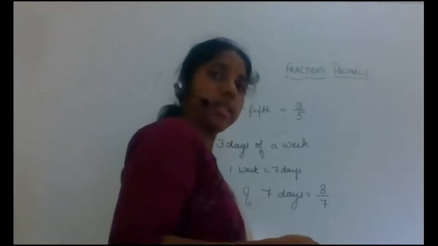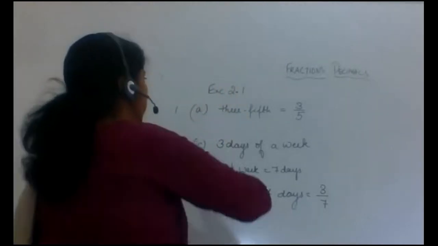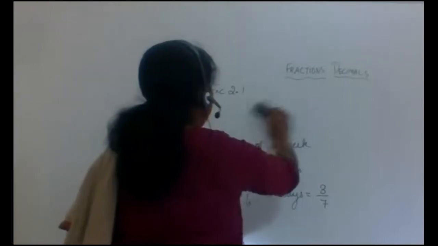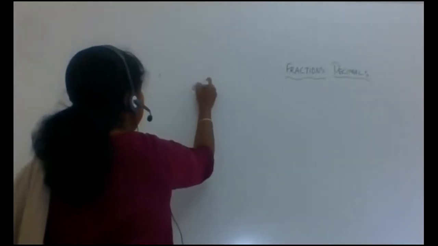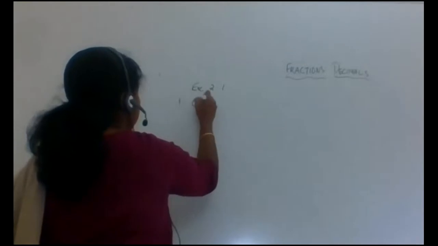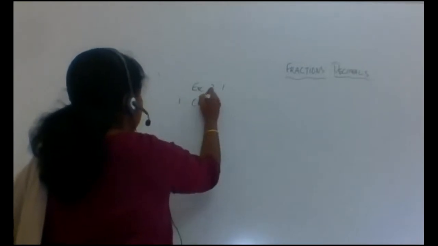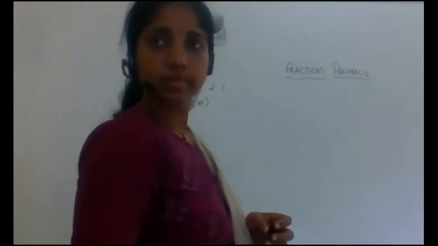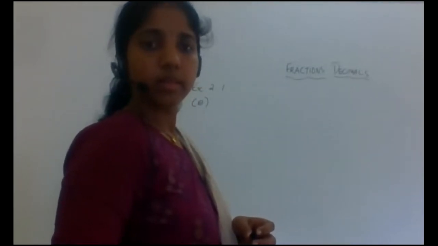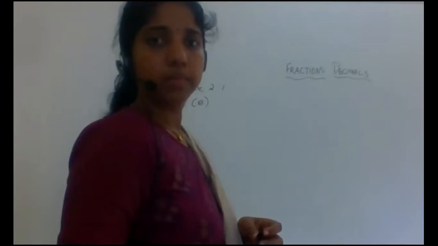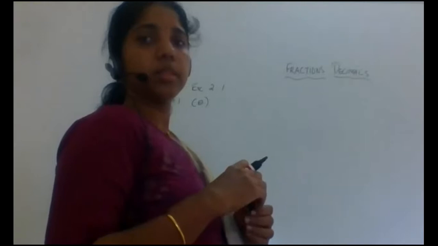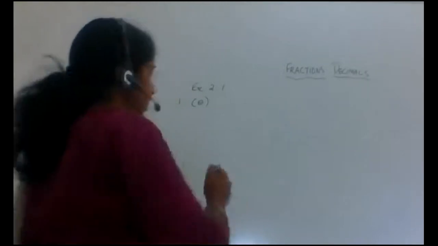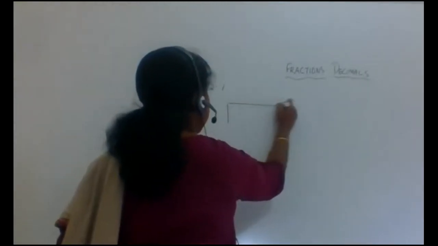Next, same thing under this. A is done, C is done. Exercise 2.1, and the first we will do, check the question. Yes, a square rectangular box is given.